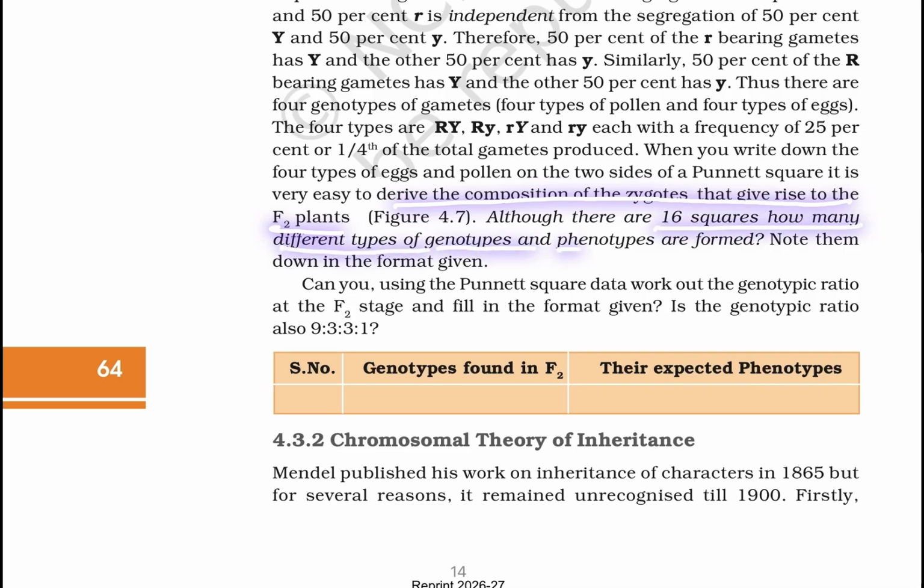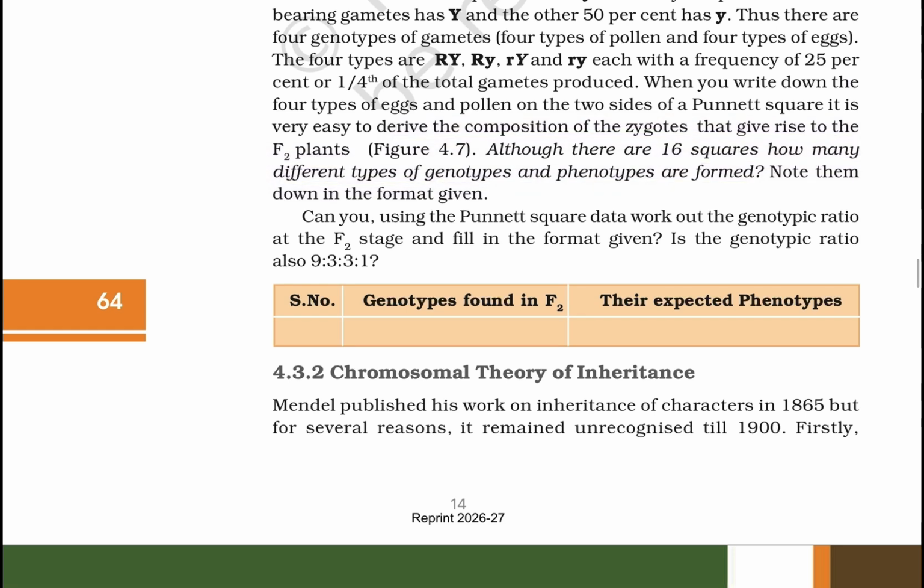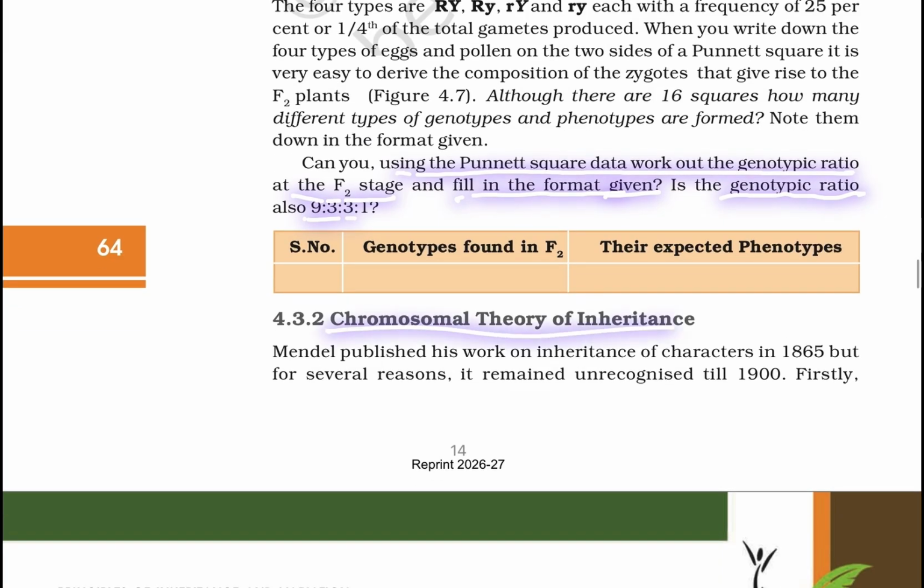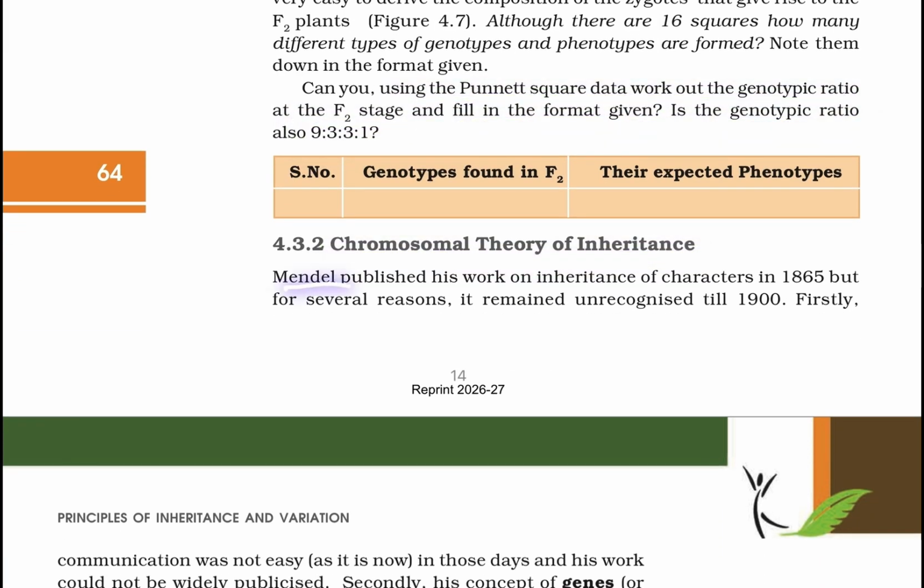Although there are 16 squares, how many different types of genotypes and phenotypes are formed? Now, can you, using the Punnett square data, work out the genotypic ratio at the F2 stage? Fill in the format given. In the genotypic ratio, also 9:3:3:1.